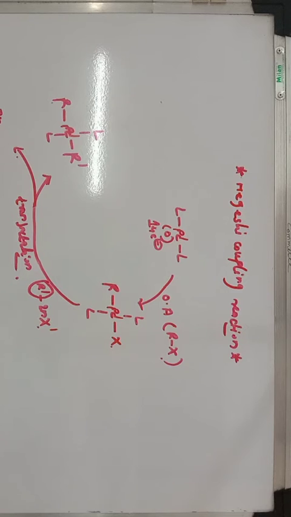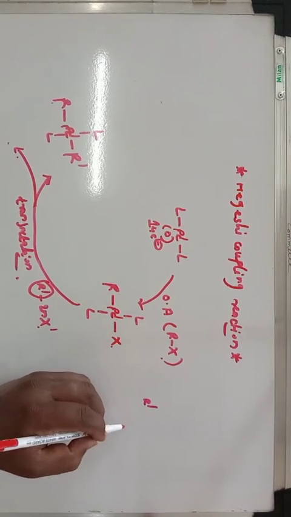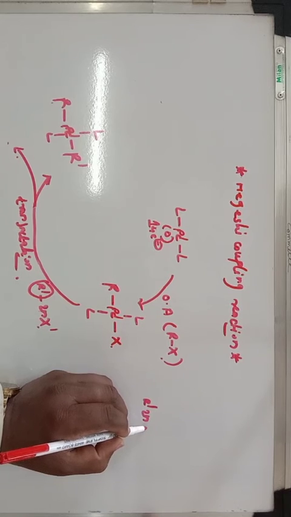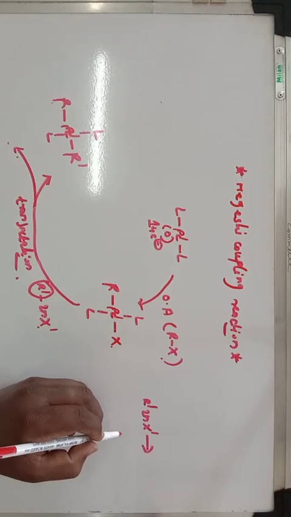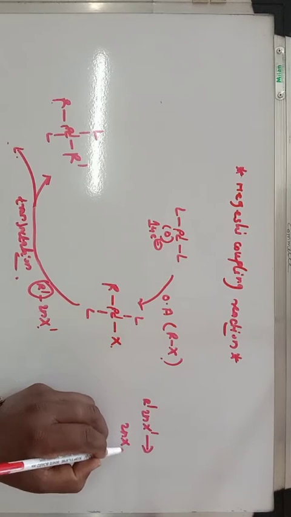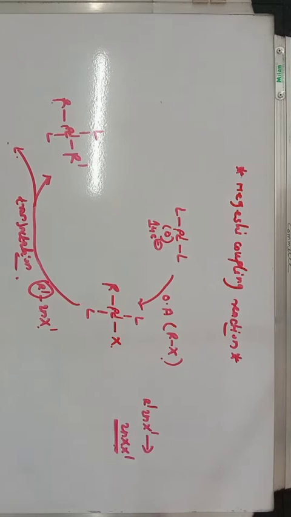So we get here ZnX', that is a zinc halide salt. So this R' ZnX' is converted into ZnX'. It is called transmetallation.